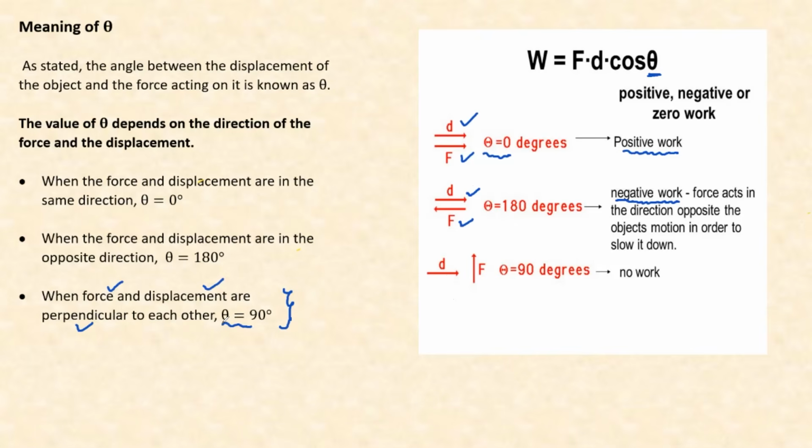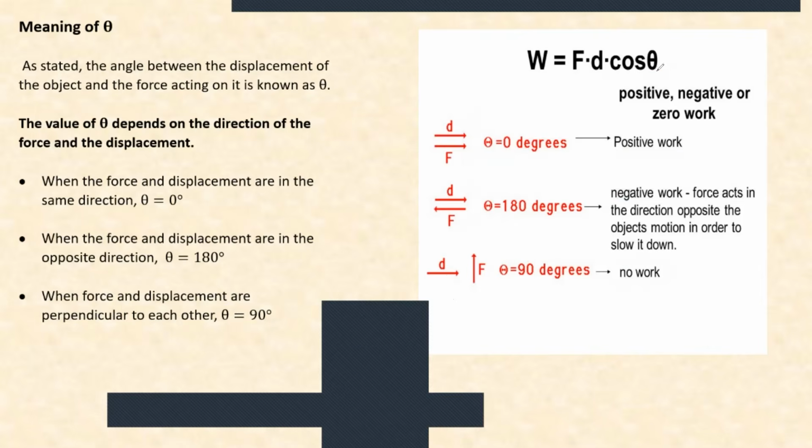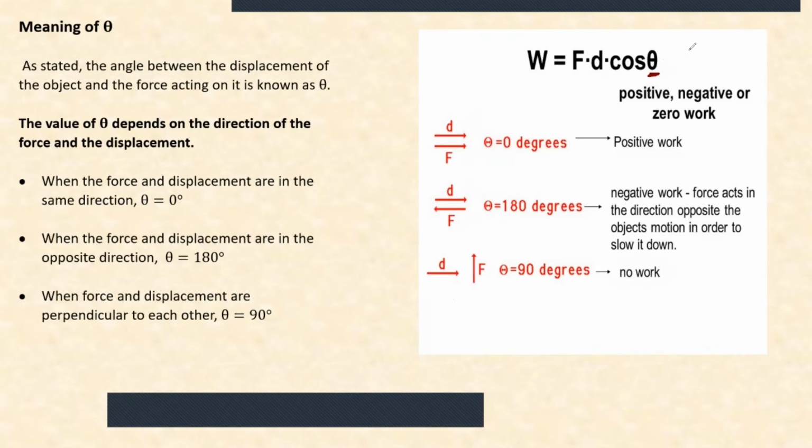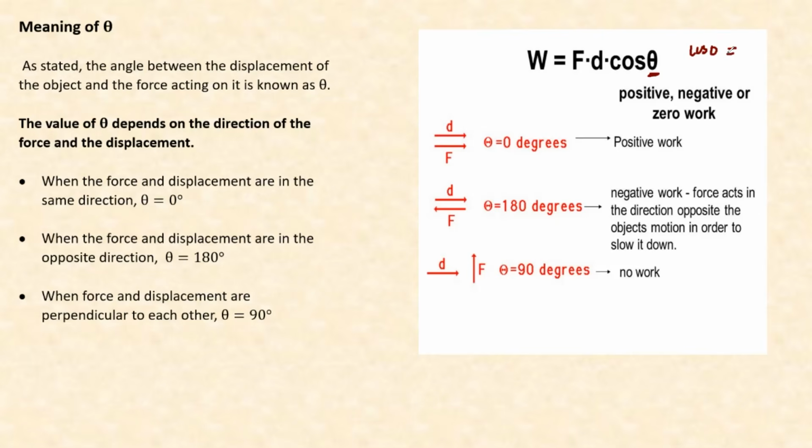Perpendicular means the angle between them is 90. When the force and the displacement are perpendicular to each other, no work is done. All right, let's do some maths just to clarify this. Mathematically, when you put cos as 0 here, cos 0 is actually a positive 1. Positive work, theta is 0, cos 0 is 1.